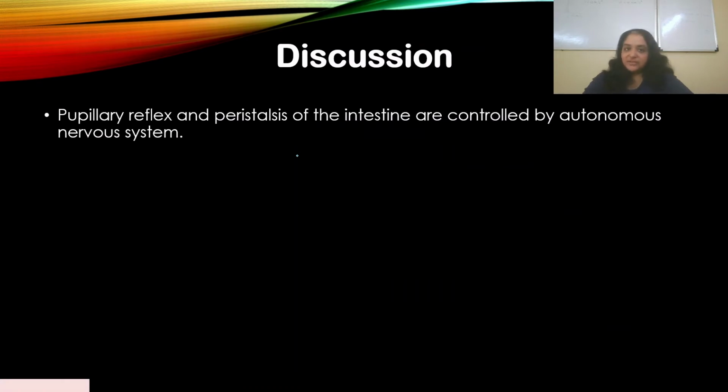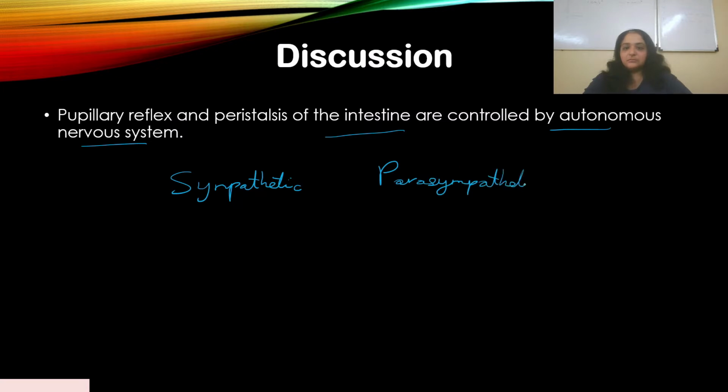So pupillary reflex and peristalsis of the intestine are controlled by the autonomous nervous system. So we have the sympathetic nervous system in the autonomous as well as the parasympathetic. The pupillary reflex will be different in sympathetic and parasympathetic. They'll dilate, they'll constrict. Even in the case of peristalsis of the intestine, the motility of the intestine will be stopped in sympathetic and it will be increased in parasympathetic.